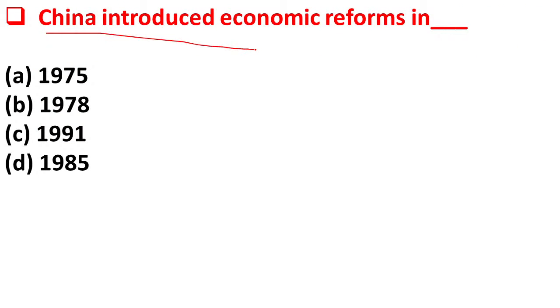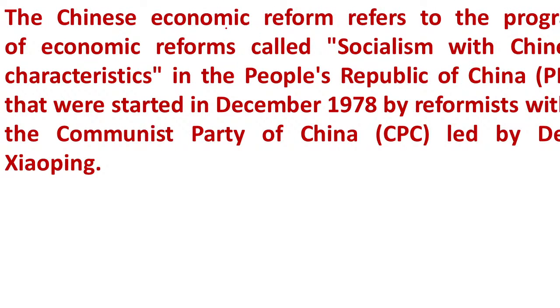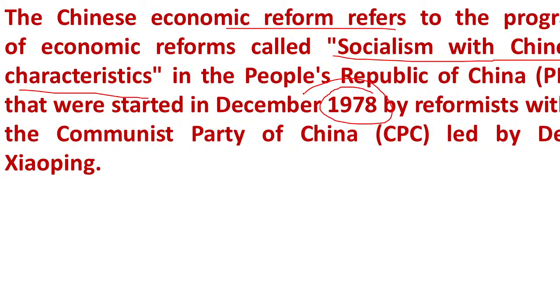The next question is, China introduced economic reforms in option A 1975, option B 1978, option C 1991, option D 1985. Yes, China introduced economic reforms in the year 1978. So option B is correct. The Chinese economic reforms are also called socialism with Chinese characteristics. Yes, introduced in 1978 by the Communist Party of China, CPC.